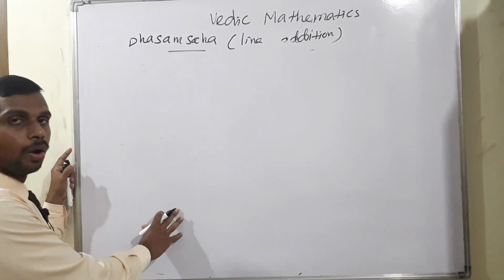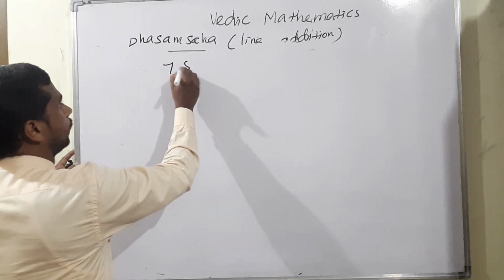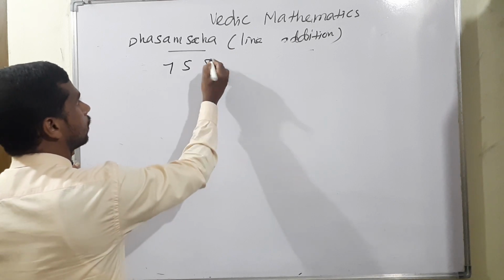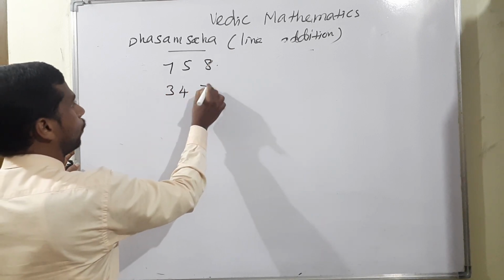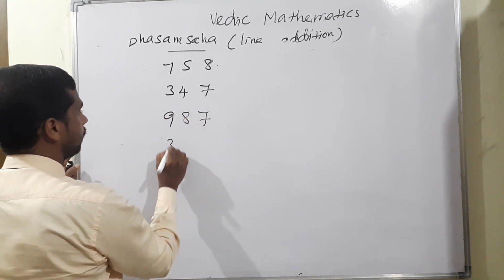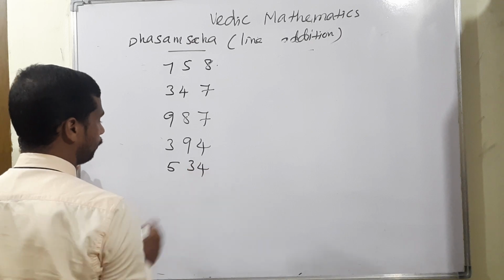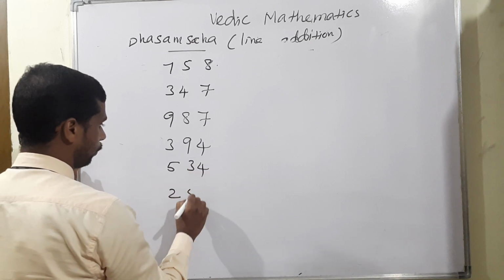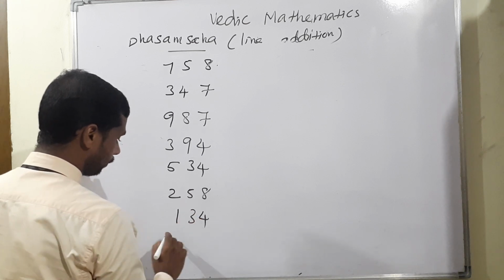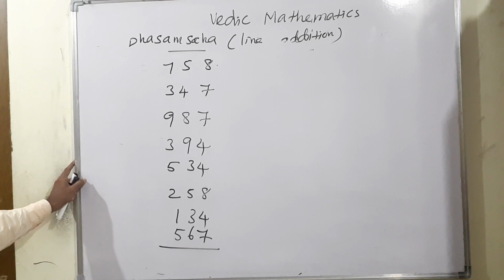So 2 line addition. So now moving to 3 line addition. Okay. 7, 5, 8. So 3, 4, 7, 9, 8, 7, 3, 9, 4, 5, 3, 4, 2, 5, 8, 1, 3, 4, 5, 6, 7. Okay, the same concept.